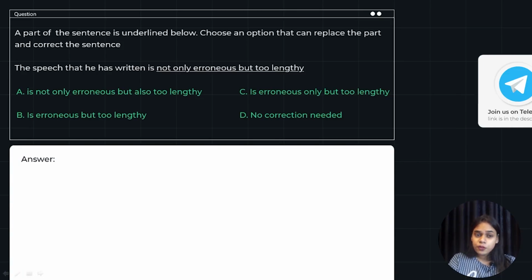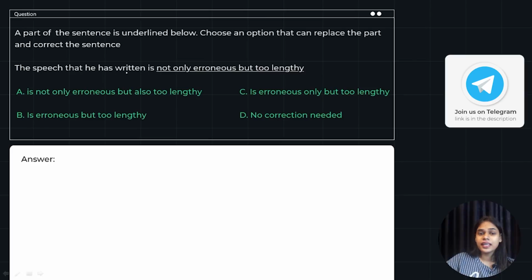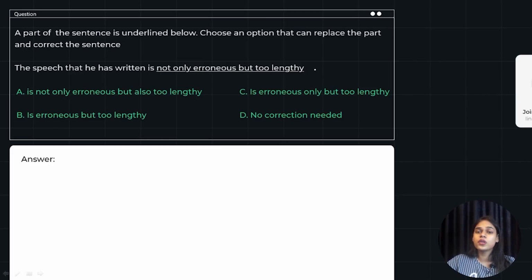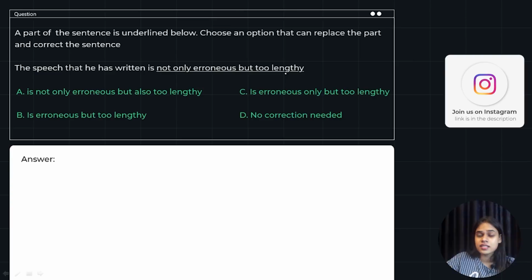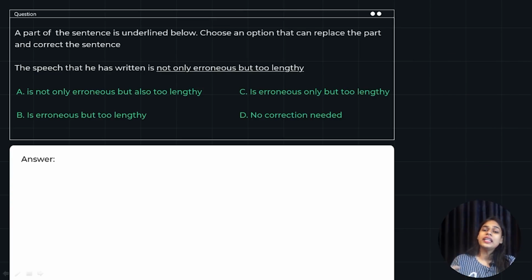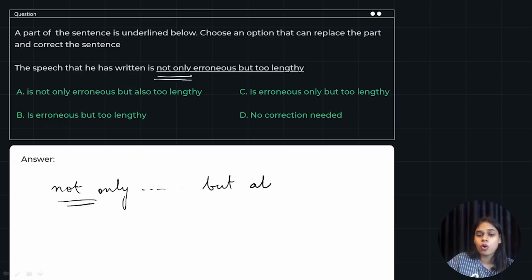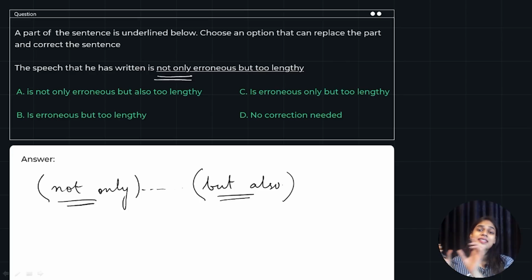Okay, so let's move ahead now. The speech that he has written is not only erroneous but too lengthy. So we have to either change this underlined phrase, or we can leave it just like that if it is correct. So the first thing, we have used "not only", right? If you go along with the rules, the conjunction "not only" is always followed by "but also". Whenever you are using "not only" in a sentence, you will have to use "but also" in the second part of it.